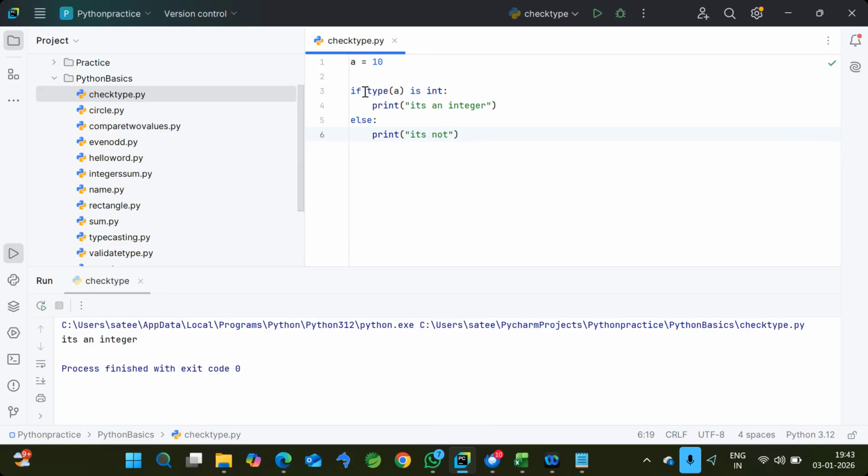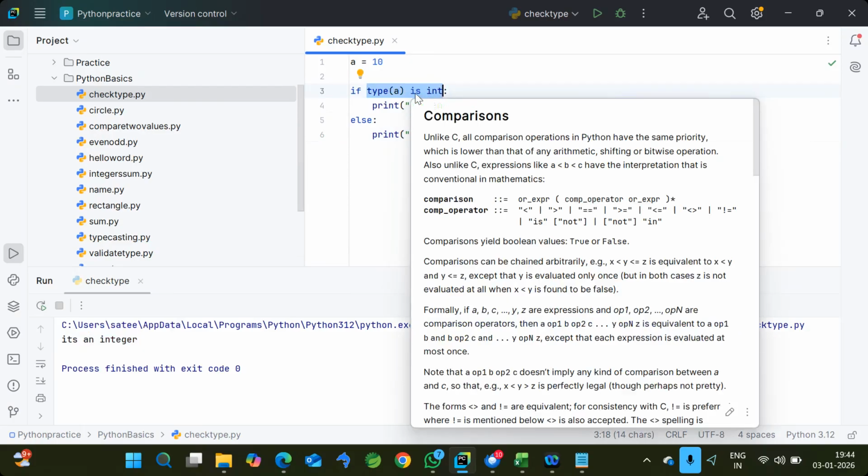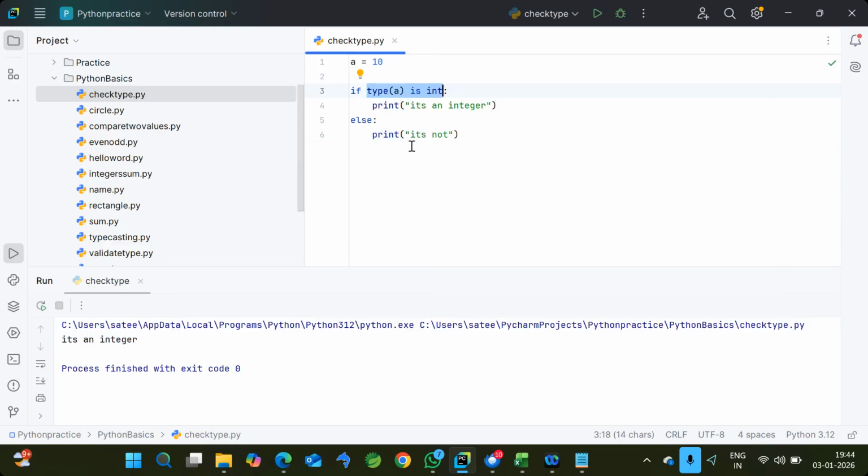And similarly, for this same operation, there is an inbuilt function also, equivalent to the is. So whatever the is we are using, is is used to compare two values, right? Similarly, there is an inbuilt function to work like is, that is isinstance. Okay. So isinstance also is used to check whether the value belongs to the class or not. So instead of this, we can use isinstance also in real time.